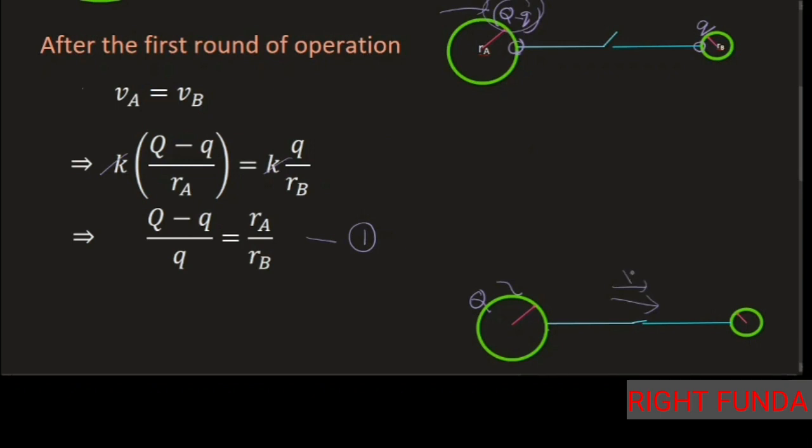no further charge movement takes place. Whatever charge has been acquired by the smaller sphere, I give it the name q max. Even when you make this Q also, no potential difference is created, because this potential is no longer greater than this one. After every operation, a small charge gets transferred. Finally, due to q max, the potential developed here is the same as the potential due to the capital Q charge.